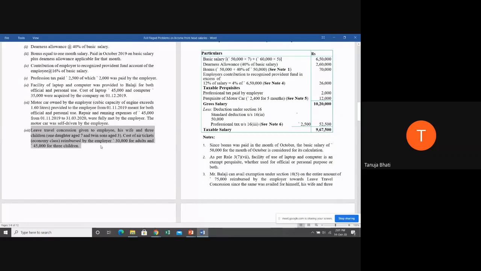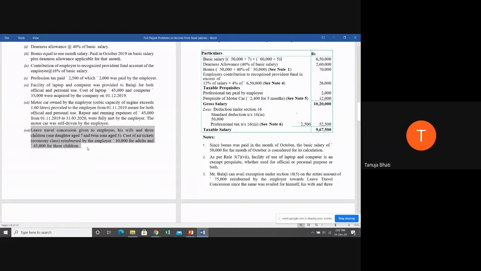Now, what do you mean by economy class? Is it a luxury class? Is it like business class? No, economy class is a basic fare, in case of air tickets, correct? Now, in case of air tickets, if it's traveling by economy class and that is reimbursed by the employer, then it is exempt as per the provisions. So that is the reason we have not taken it here.